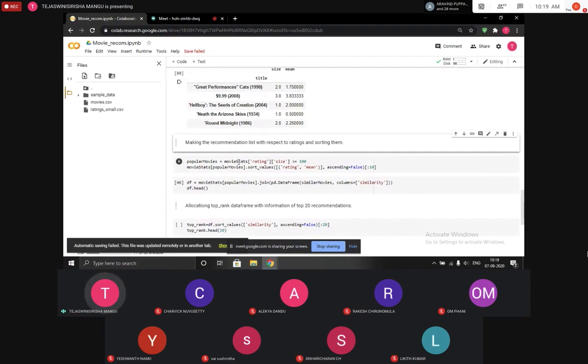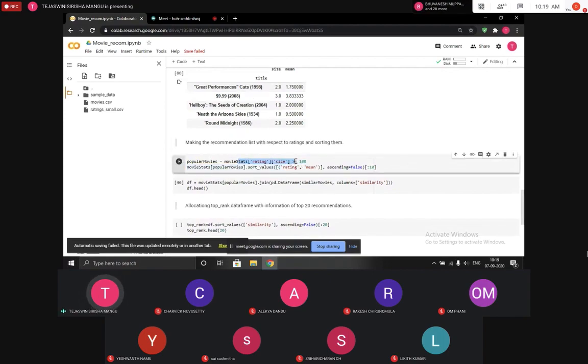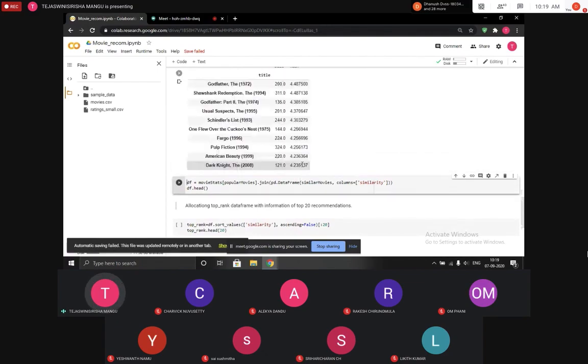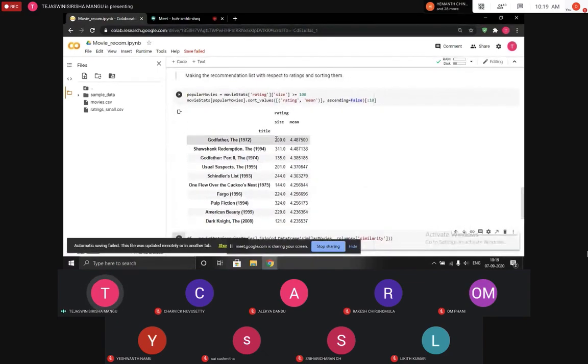So what we are doing here is first removing every movie rated by fewer than 100 people. We are only going to consider the movies that have at least 100 people who have rated them. And then we are sorting by the ratings mean in descending order. Here you can see the list. These are the movies with at least 100 ratings. That is size. You can see everything is above 100. And then the mean is also sorted.